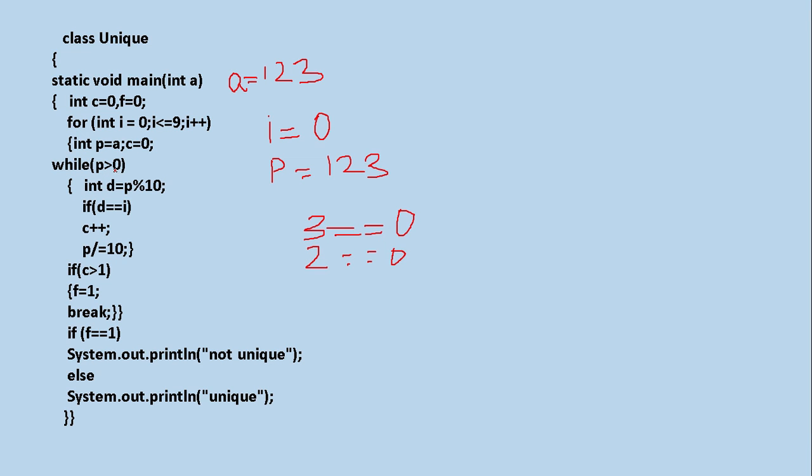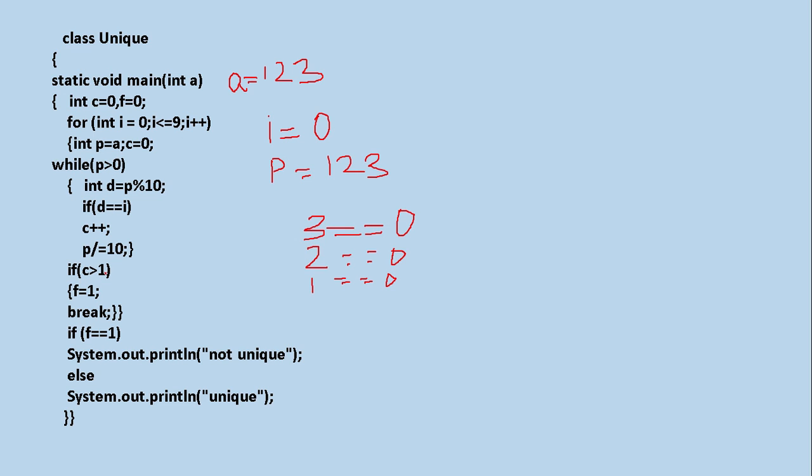1 greater than 0? Yes. So d is equal to p modulus 10. In this case, you will get 1. So again it will check 1 is equal to what? 0. In this case also it is false. So there is no increment for C++. Now this is reduced again, that means p becomes 0. See, p is 0 now. It is not 1, 2, 3, it's 0. 0 greater than 0? False. So coming over here.